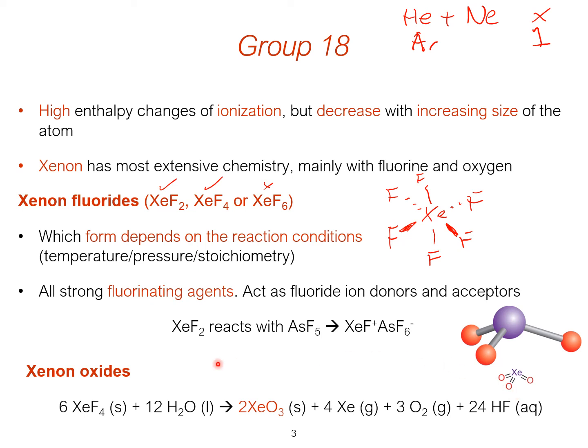And this is another example of a disproportionation reaction, like we saw in the S-block chemistry with the potassium superoxide, where that can break down to oxygens of different oxidation states. That also happens with this xenon tetrafluoride. So the oxidation state here is +4, and then it goes to +6 in the oxide, but then also 0 with the elemental xenon. So this is another good example of a disproportionation reaction.